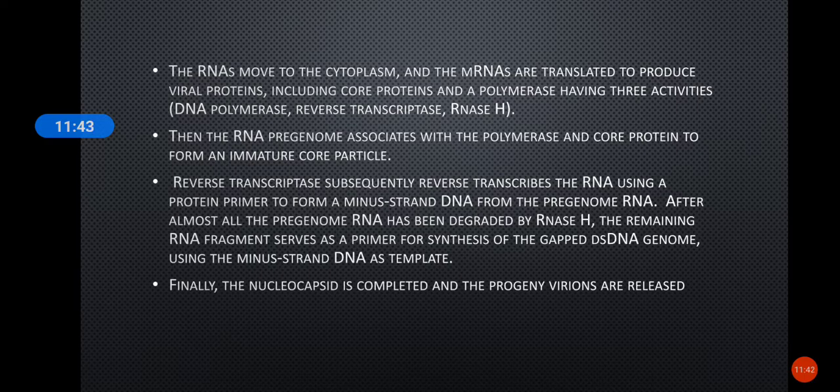So what happens? First, the pre-genome RNA associates with the polymerase and the core protein, and they form an immature core particle. Then the reverse transcriptase activity of the enzyme reverse transcribes the RNA using a protein primer to form a minus strand DNA. After that, the pre-genome is degraded by the RNase H activity, and the remaining RNA fragment is used as primer for the synthesis of the gapped double-stranded DNA genome, using the minus strand DNA as the template. So that is how they make the gapped DNA genome.